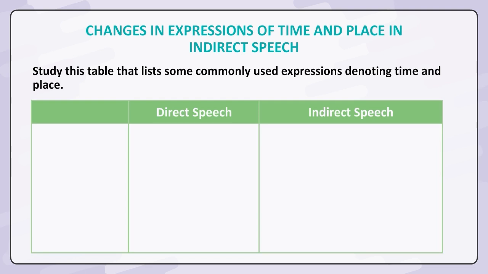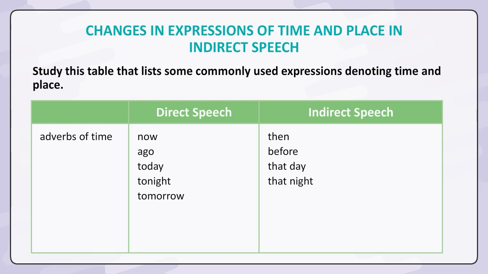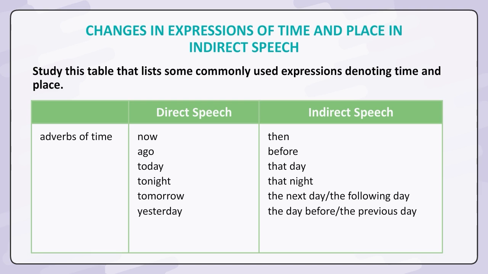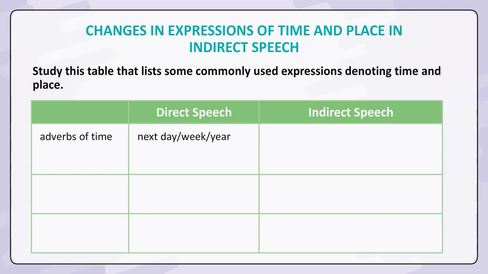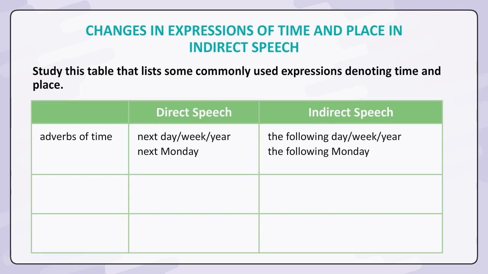Direct speech, indirect speech. Adverbs of time: now, then; ago, before; today, that day; tonight, that night; tomorrow, the next day, the following day; yesterday, the day before, the previous day; last year, the previous year, the year before; last night, the previous night, the night before; next day, week, year, the following day, week, year; next Monday, the following Monday; this morning, that morning.